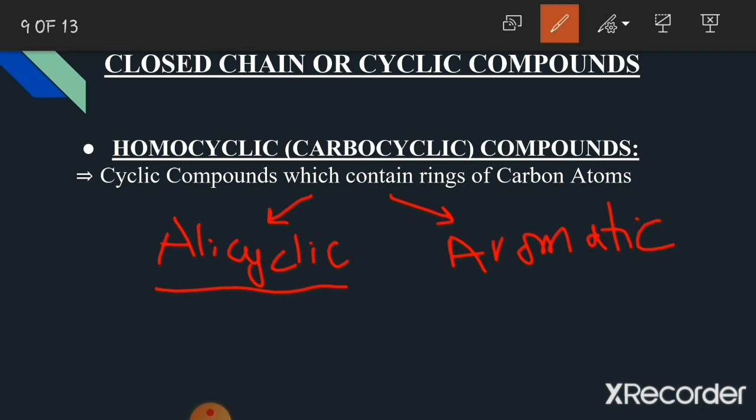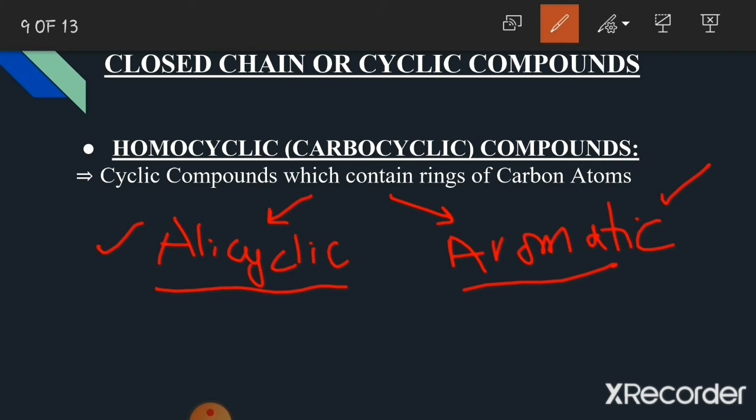Alicyclic compounds are the homocyclic compounds that are saturated in nature, which means that these compounds do not contain any double or triple bond. However, aromatic compounds are those compounds which contain at least one benzene ring in their structure.